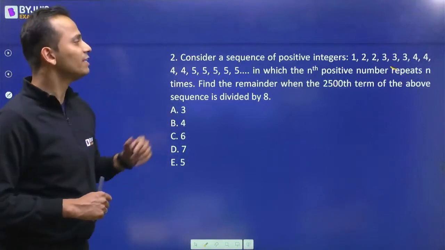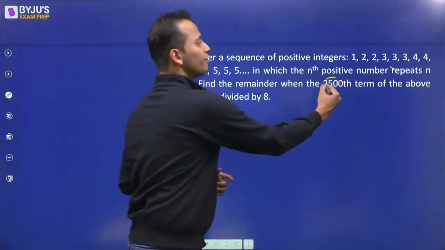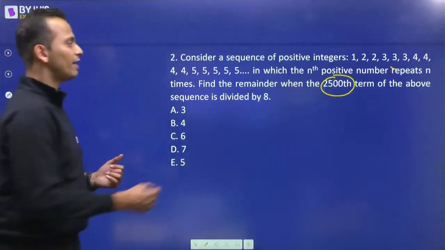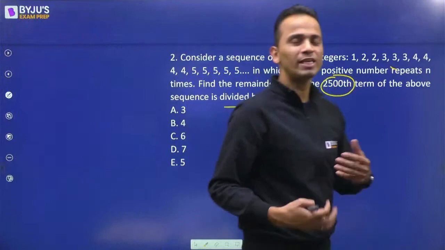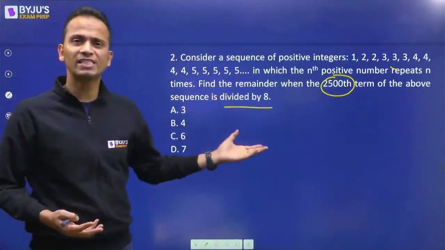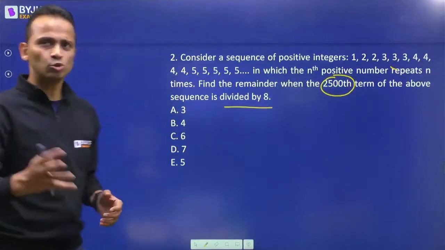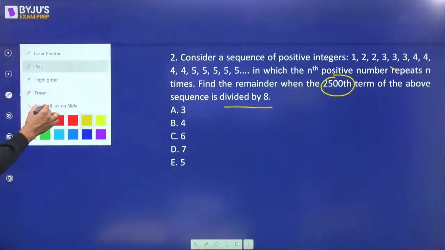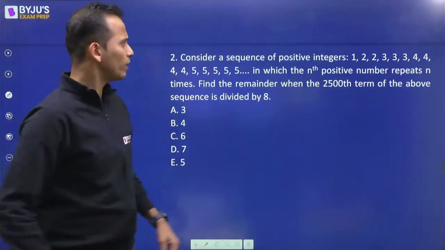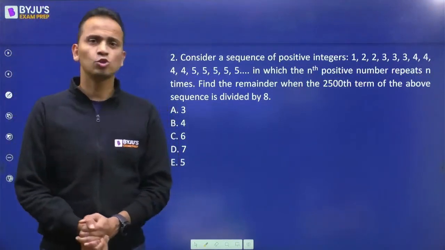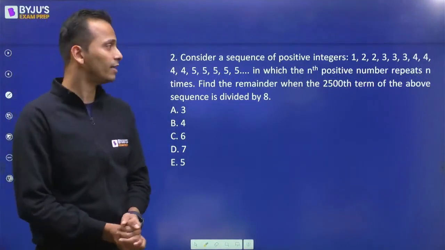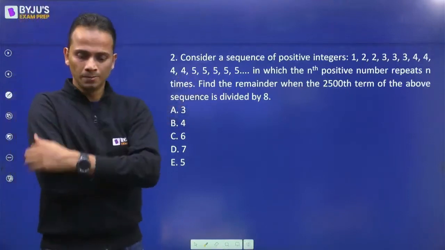Now find the remainder when the 2500th term of this sequence is divided by 8. Okay, so basically what I have to do is calculate the 2500th term, see which one it is, divide it by 8, and find out the remainder. So I hope that all of you can do it very easily. We'll give you a little bit more time for this one. We have to calculate the 2500th term of this sequence.